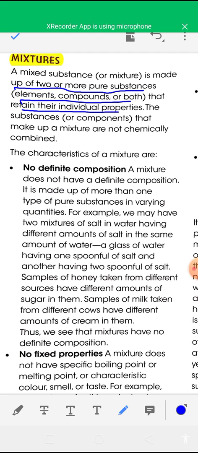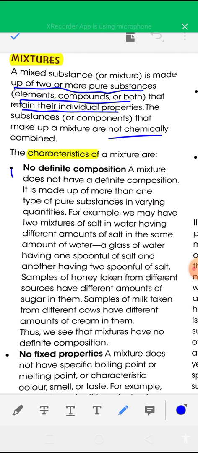And the substances or components that make up a mixture are not chemically combined. This is the difference between mixture and compound. In compounds, the constituent elements are chemically combined, but in a mixture, the components are not chemically combined. And in a mixture, the constituents retain their individual properties, but in a compound, the constituent elements cannot retain their individual properties.